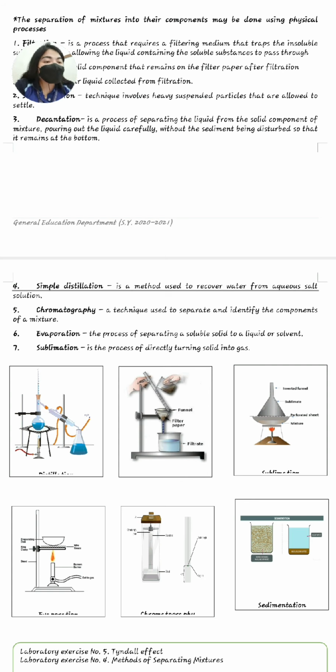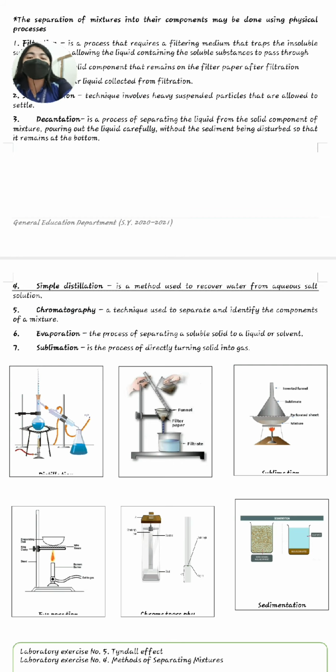So in melting an ice, the process being shown is sublimation. Why? Because the solid itself, which is an ice, is turning into a gas, eventually will melt and turn into a gas. Aside from melting an ice, dry ice or solid carbon dioxide is one of the processes of sublimation. So other than melting of an ice, we also have dry ice.